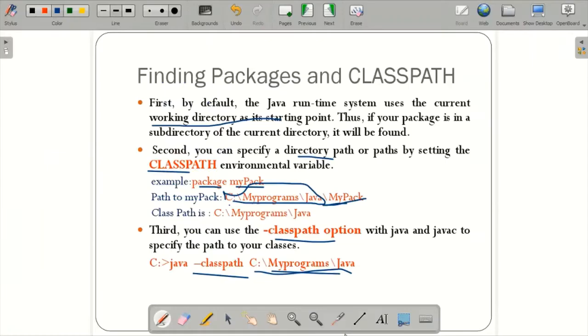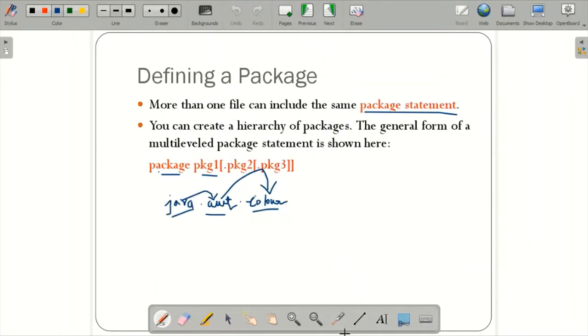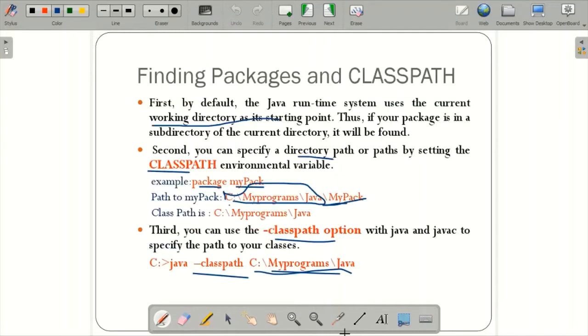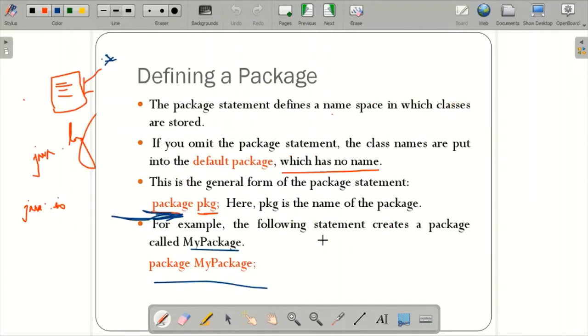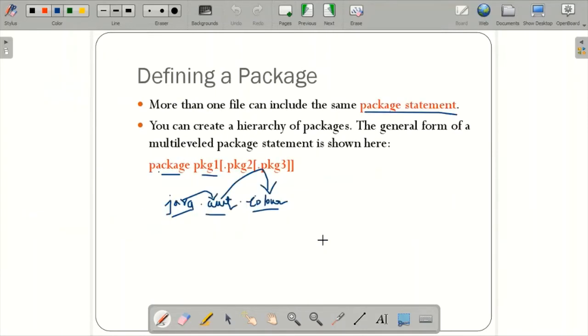So this is a simple example to understand what a package is, how we are going to create a hierarchy of packages, and how the class path is set. As I told, by default the current working directory is taken as the class path. If not, you can set the class path, or the Java Virtual Machine can use the -classpath option to set the path. So this is about how you define a package, how you create it, how you create the hierarchy of packages, and how you set the paths.